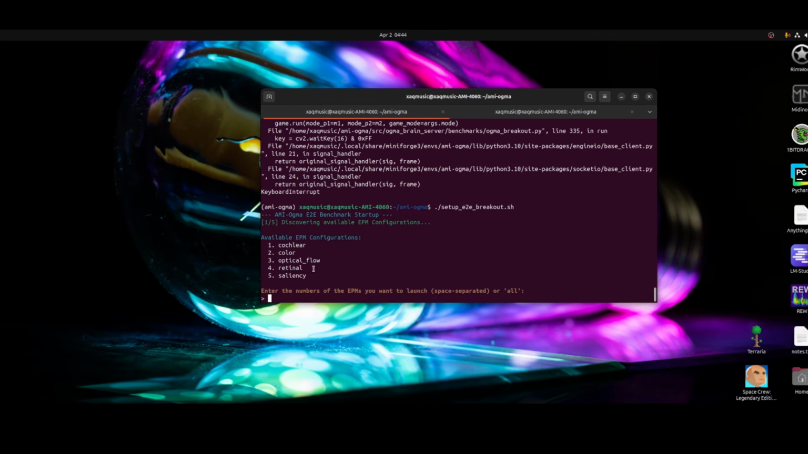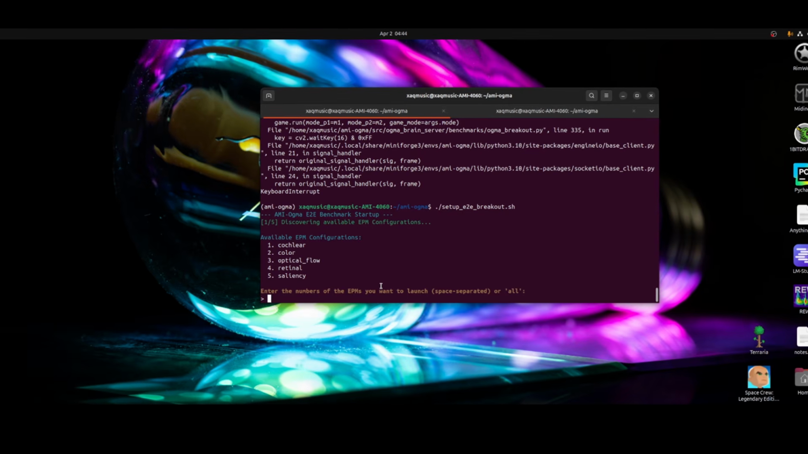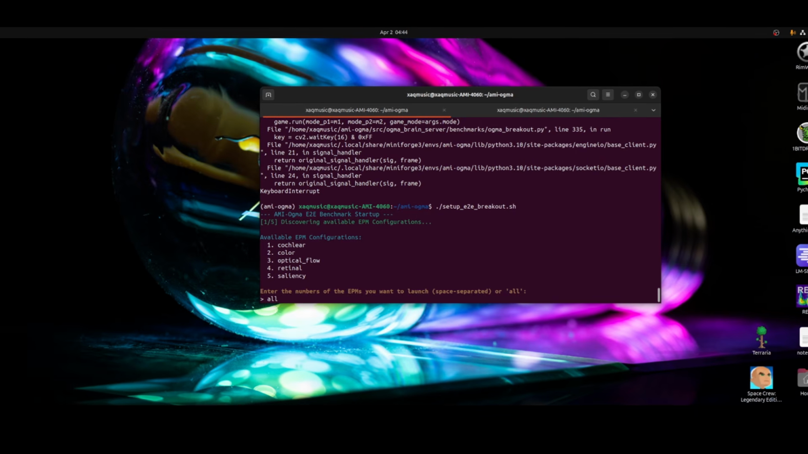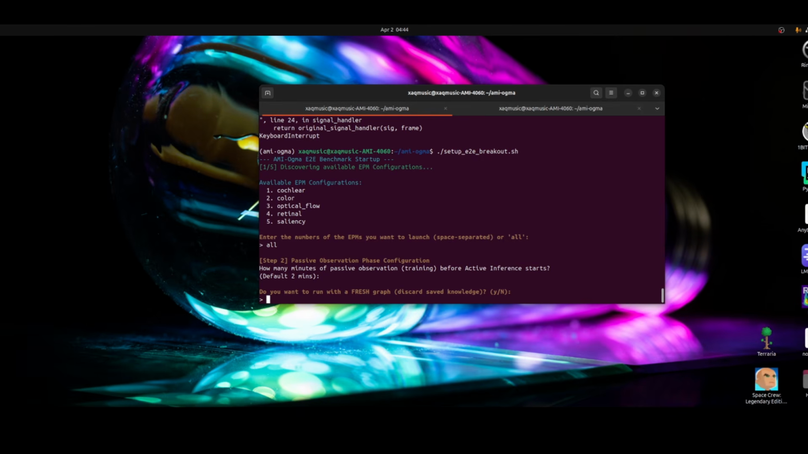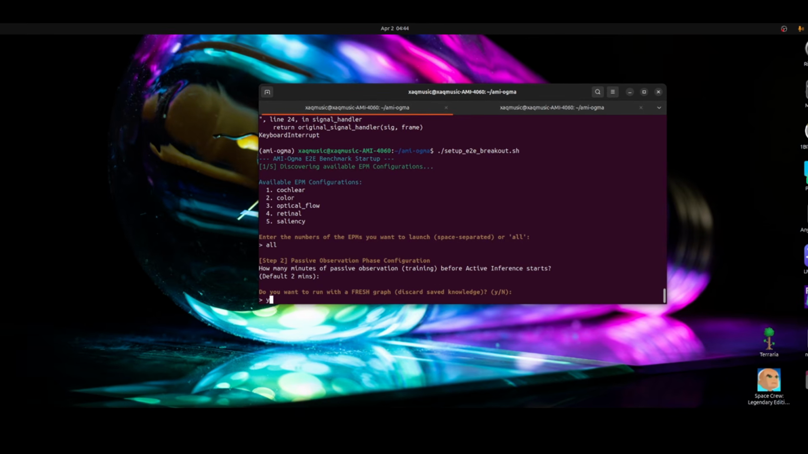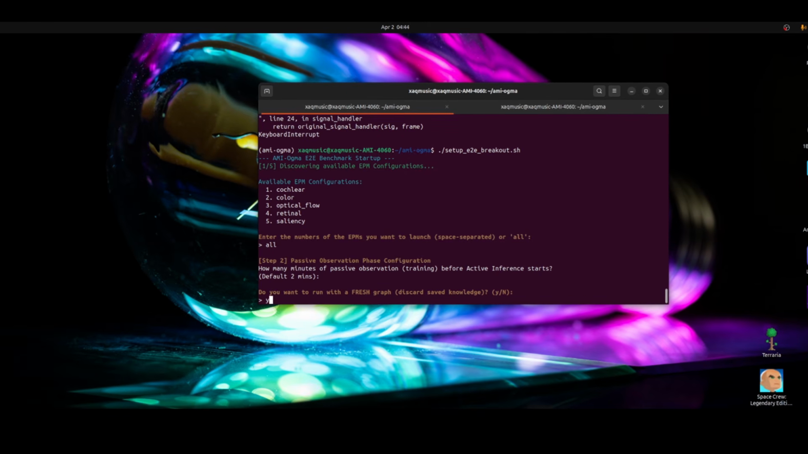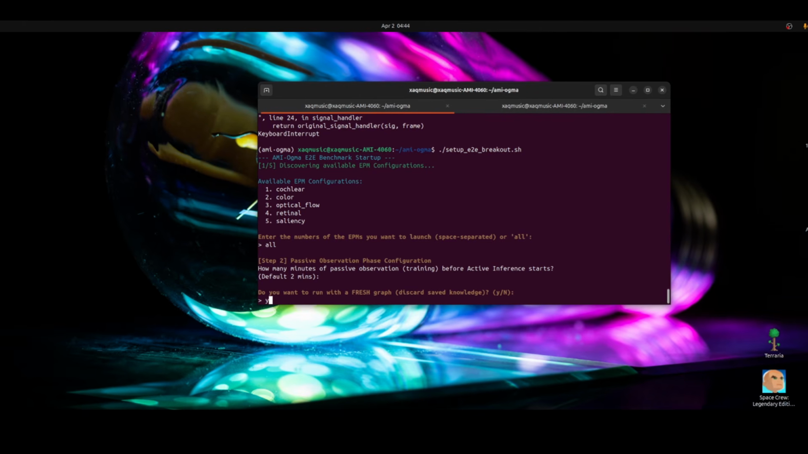What's going to be happening is you can decide what EPMs are actually running. I'm going to say all for now. I'm going to turn on my sound. Now, how many minutes of passive observation? We're going to use 2 minutes. And do we want to run with fresh graphs? I'm going to say yes, because that actually is the right approach for what we're trying to do. That tabula rasa, starting off with absolutely nothing and hopefully learning how to play a game, right?